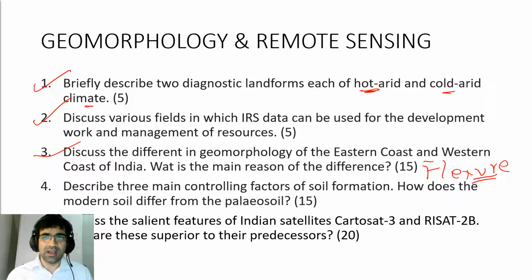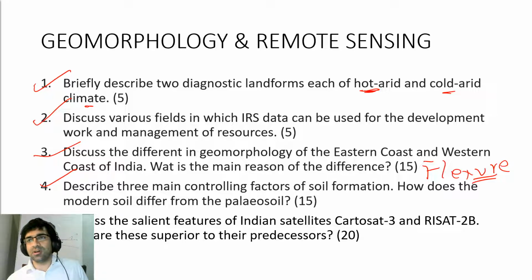For example, the western coast is more of an emergent coast. You see more deltas and progradation on the eastern coast, whereas you see mostly estuaries and transgression on the western coast. So all these things will come into the picture on these differences. The eastern coast is much wider in comparison to the western coast. So again, a pretty straightforward question.